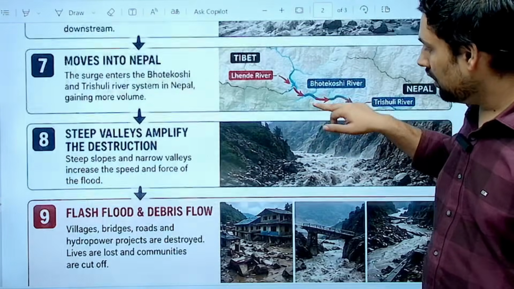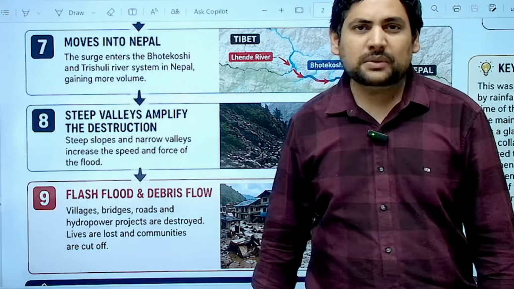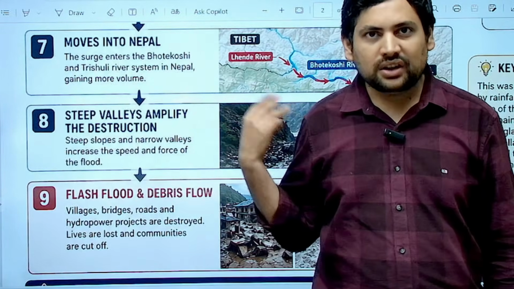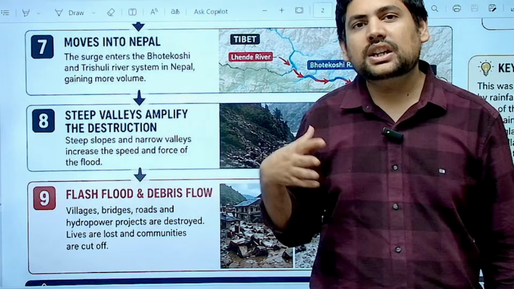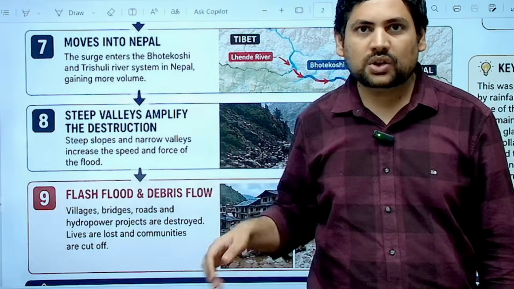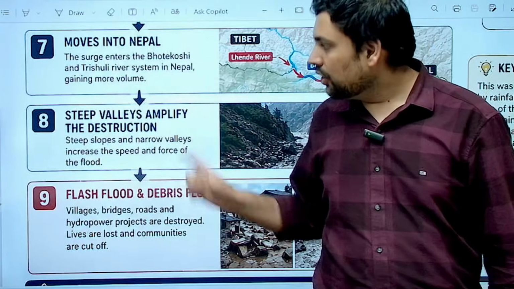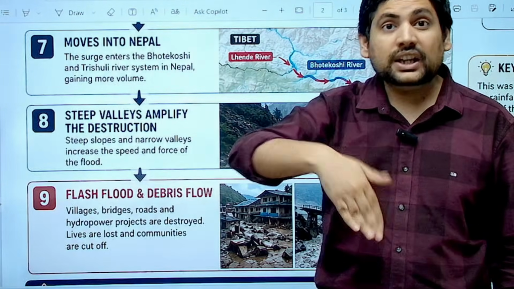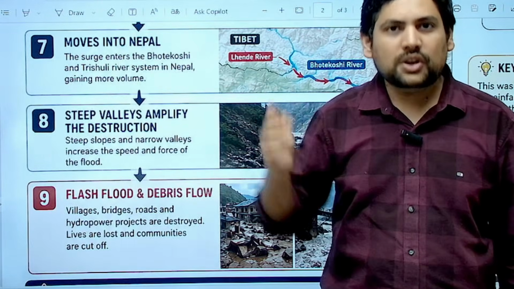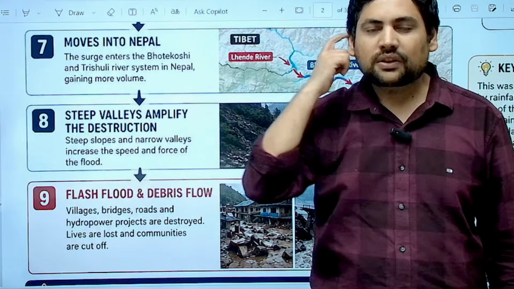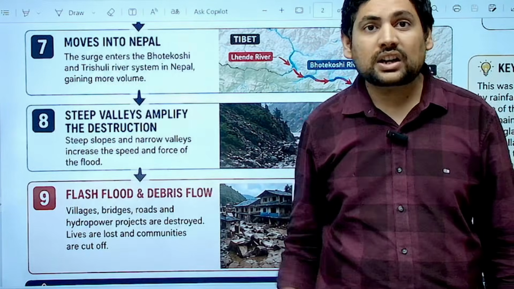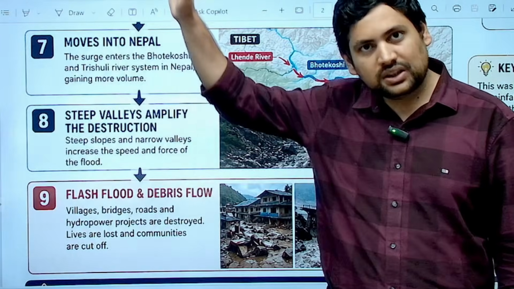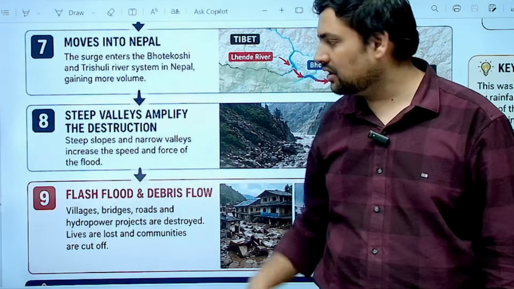Now Nepal is also very famous for very steep valleys, very steep gorges. Okay, why? Because all the rivers, Himalayan rivers mainly, go at very high speeds. Because of that, gorges are created. Correct. So now these steep valleys, something very steep will create even higher velocity. Correct. When you go on steep roads, suddenly the speed of your cycle or your car also increases. Similarly, this is a very steep valley, so the velocity of this water that was flowing also increased a lot, and